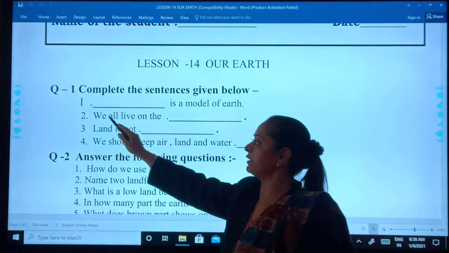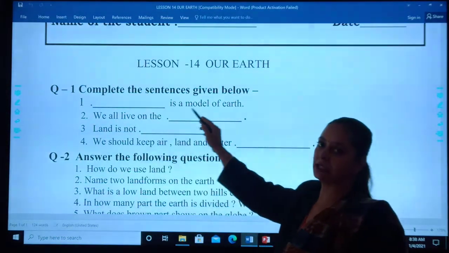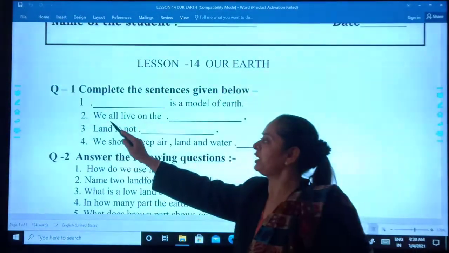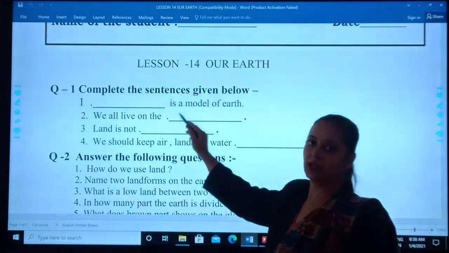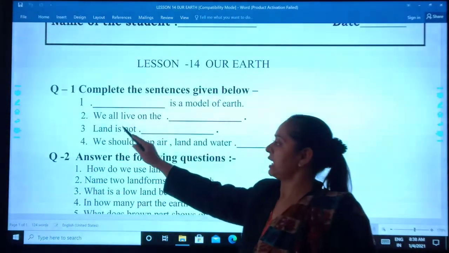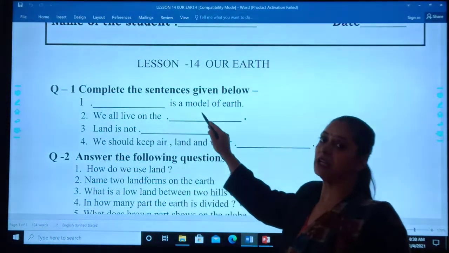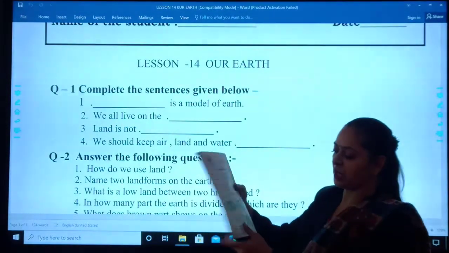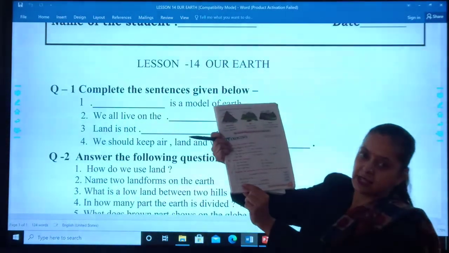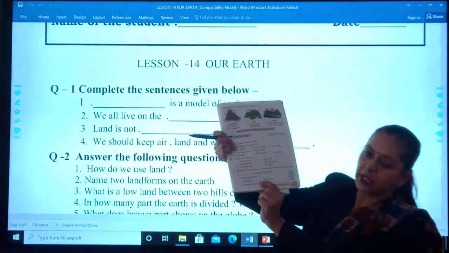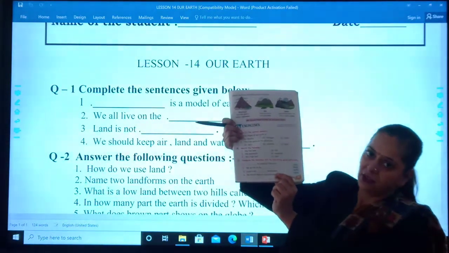Number 2, we all live on the dash. We all live on the Earth. Land is not even everywhere. Yes, this one. See, land is not even everywhere. Got it?